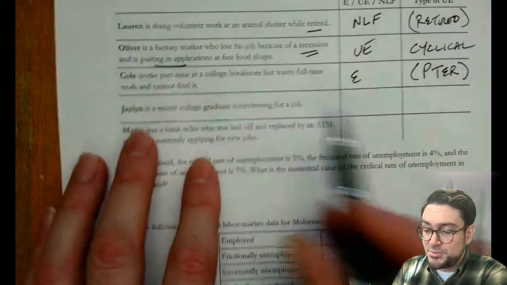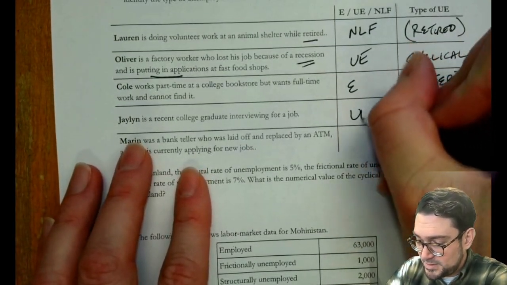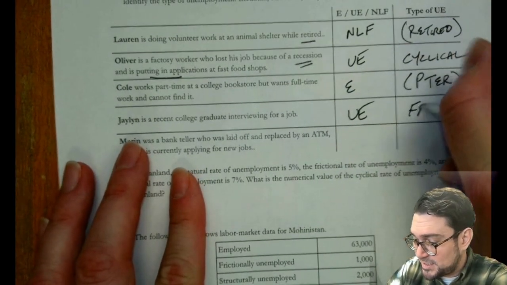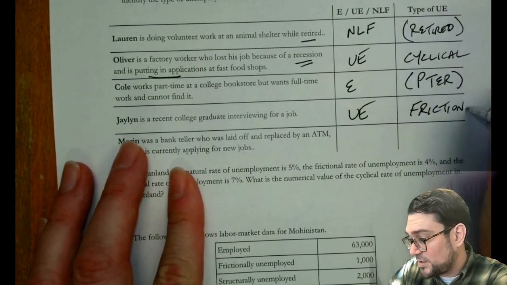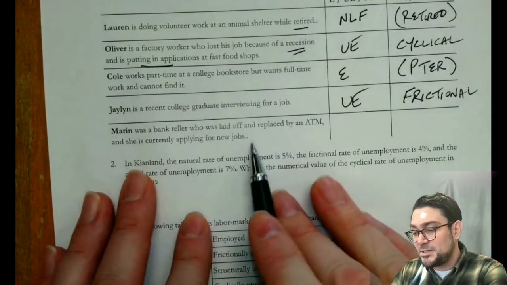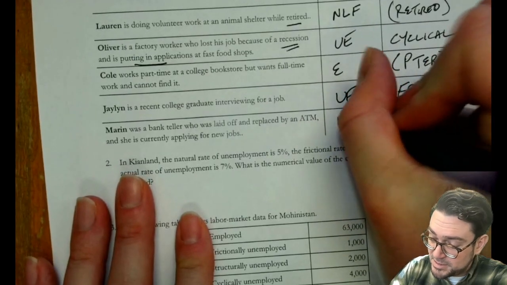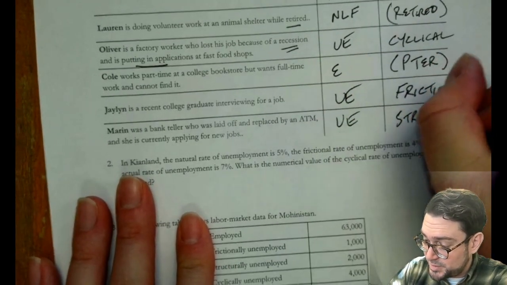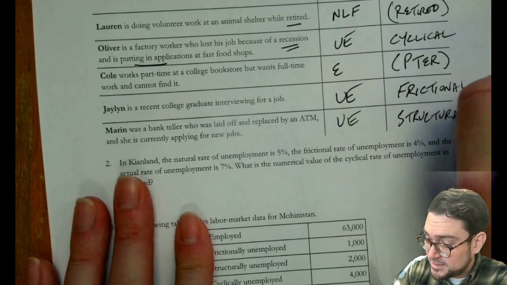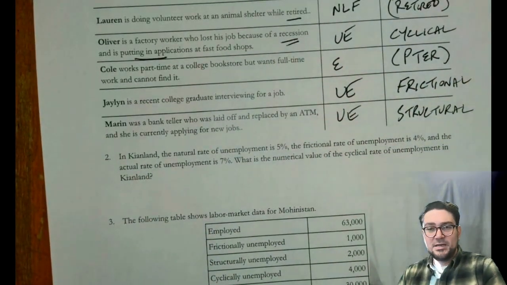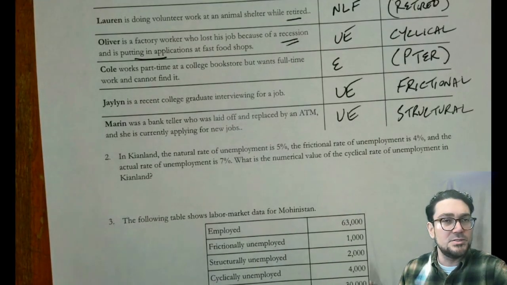Jalen's a recent college graduate interviewing for jobs. She is unemployed, but she is temporarily between jobs. She is just frictionally unemployed. And then Marin, the bank teller, laid off, replaced by technology, currently applying for new jobs. Marin is unemployed, but Marin is structurally unemployed, caused by a technology of some sort. So hopefully that gives you an idea of what those types of scenarios might look like in a question.